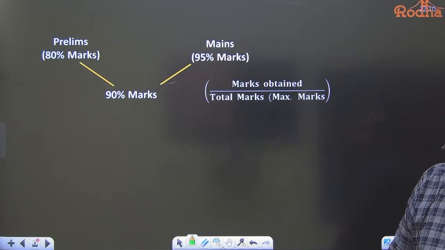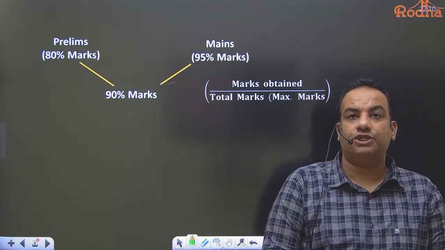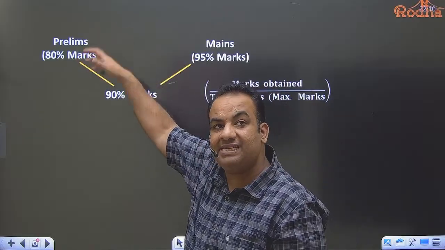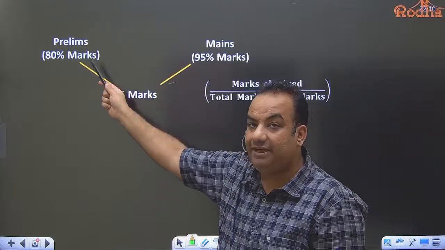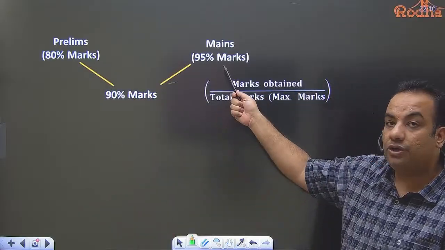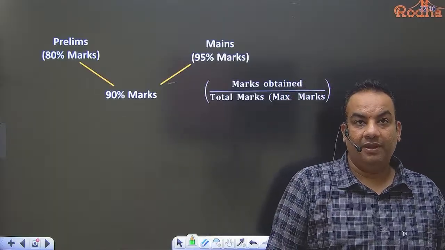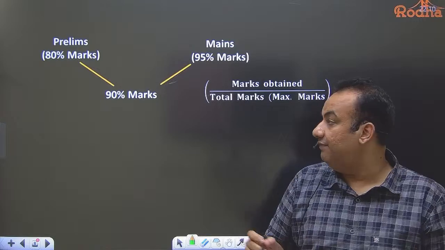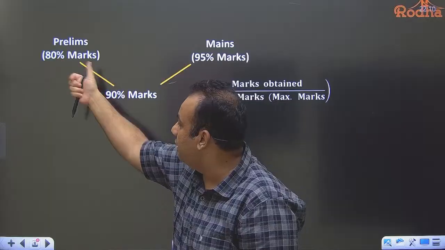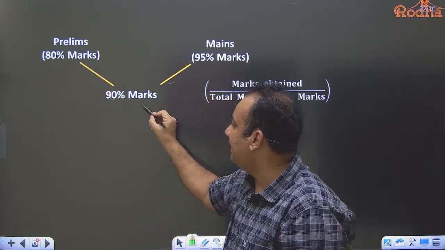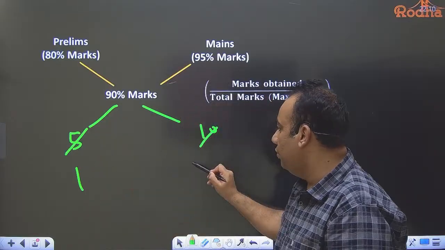Now suppose a student is giving an exam in which there is one pre-exam and another mains exam. In pre, the student obtained 80% marks. In mains, the student obtained 95% marks. Overall, he got 90% marks. Now, please understand, when you take the difference, remember that we always subtract the smaller value from the bigger value. So 90 minus 80 would be 10. 95 minus 90 is 5. So this ratio is 1:2. What is this ratio of?